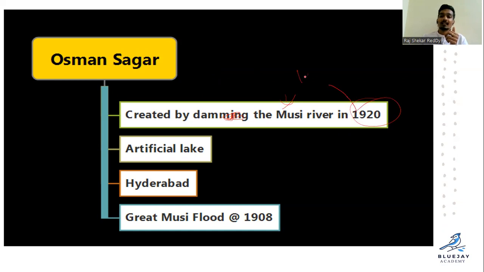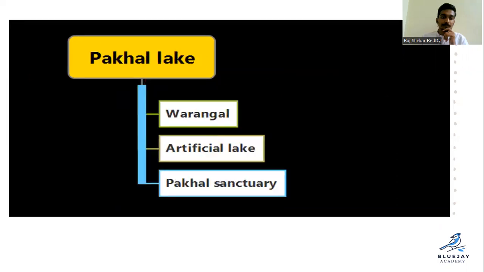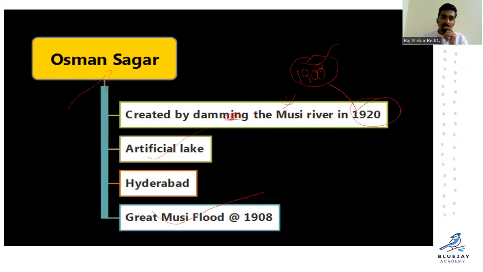To be precise, in 1908 we had a great Musi flood. So to protect the people of Hyderabad from such floods, the Nizam rulers built the Usman Sagar Dam, right? And it is also an artificial lake. Nizam Sagar was also built.